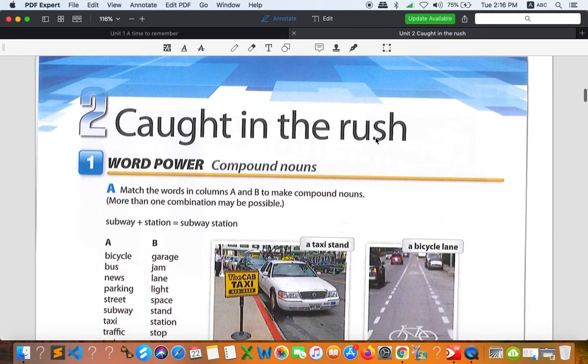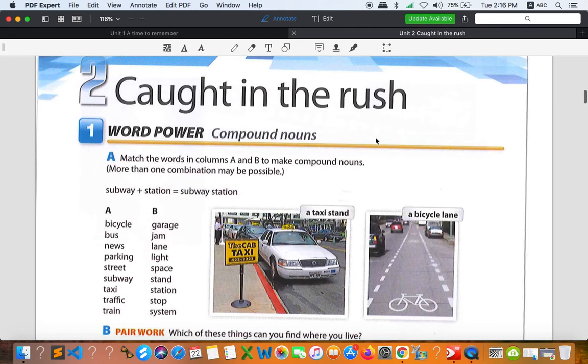So let's talk about the first activity, which is about word power, compound nouns. So what are compound nouns exactly? Compound nouns means that we combine two nouns together. Let's say when we have two nouns put together, that's what we call compound nouns. And compound nouns, everyone, can be written in, let's say, three ways.